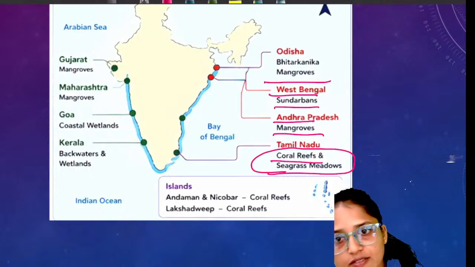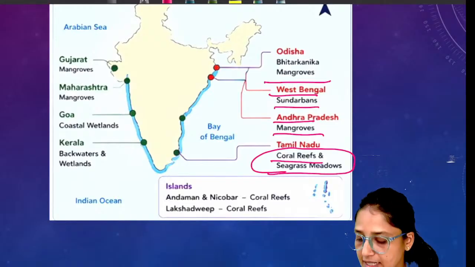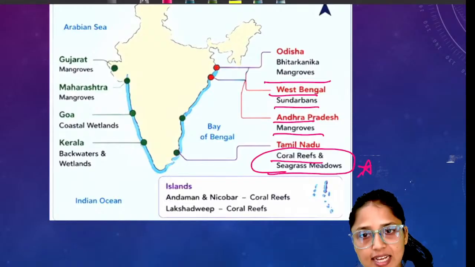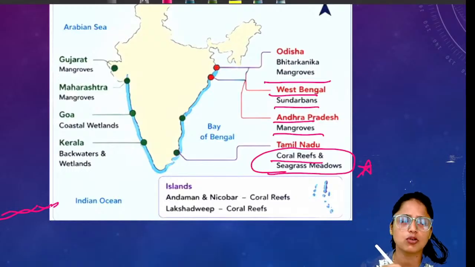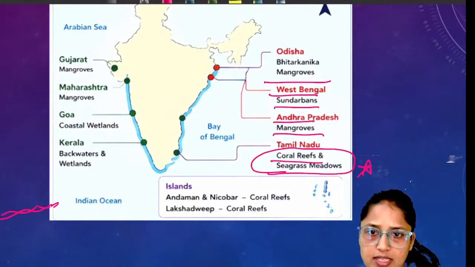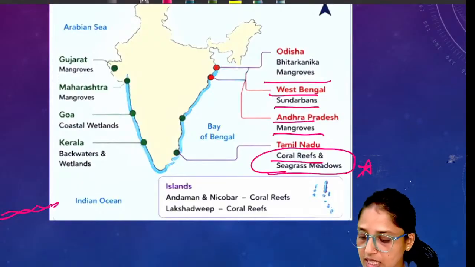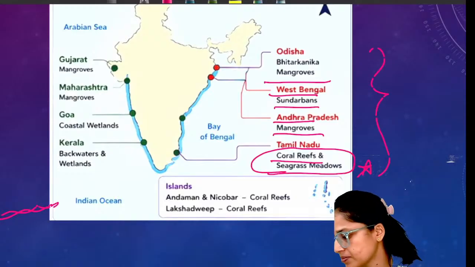Here coral reefs are also used to absorb the energy of cyclones or any storm surge. And the same goes for seagrass meadows. So what are seagrass meadows? Basically, seagrass meadows are underwater forests, an underwater grass ecosystem, you can say. So these seagrass meadows also absorb the energy of cyclones. So these were the natural protective shields present on the east coast of India.